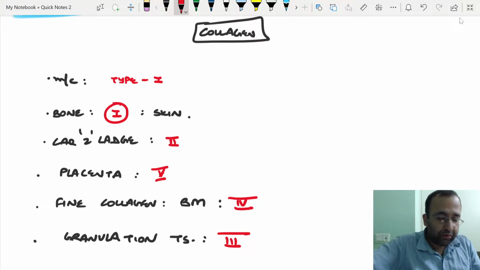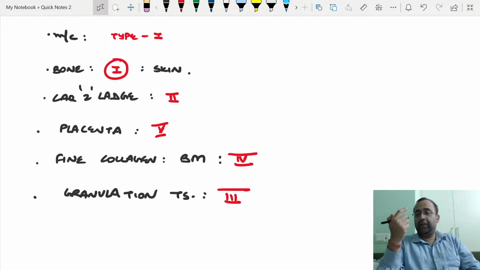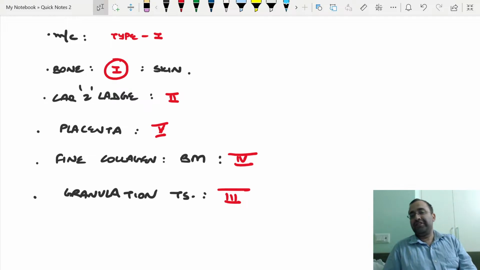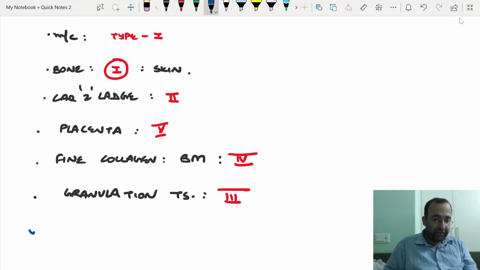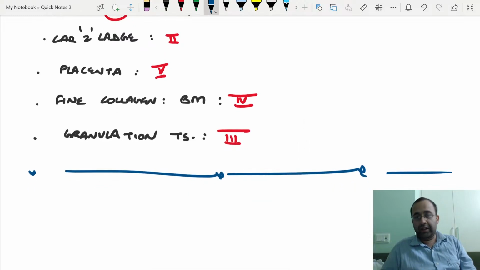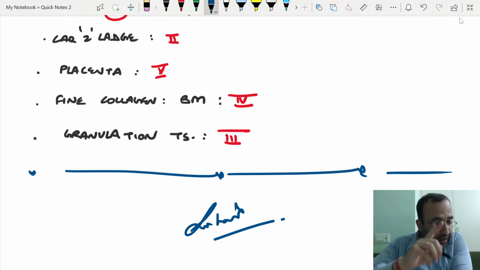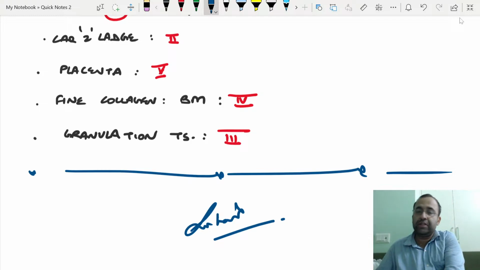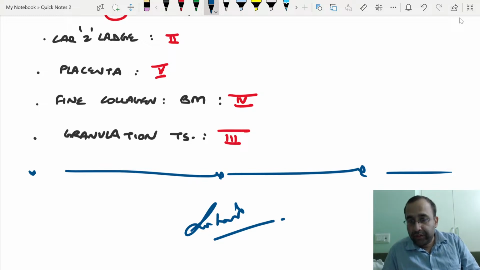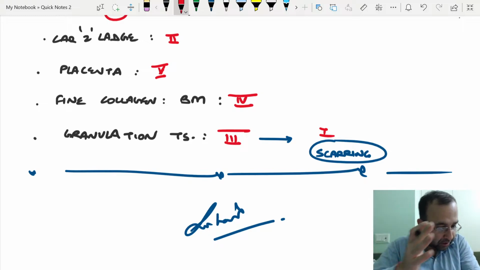Perfect. So this takes care of our 2 miscellaneous topics today, that is translocations and collagens. Sufficient, bache, sufficient. We covered a lot of content in this session. So yes, 3 followed by 1, because granulation tissue is 3. Which was the firm collagen? 1, because it was present in bone. So when scarring occurs, type 3 collagen is replaced by type 1. Perfect.